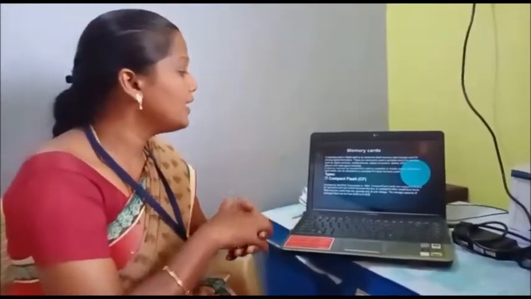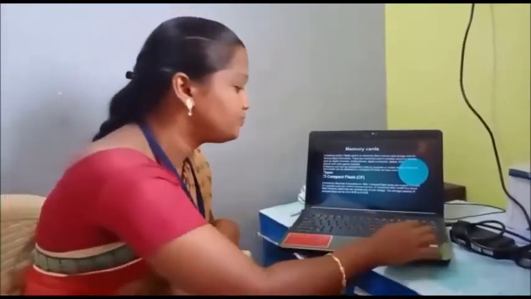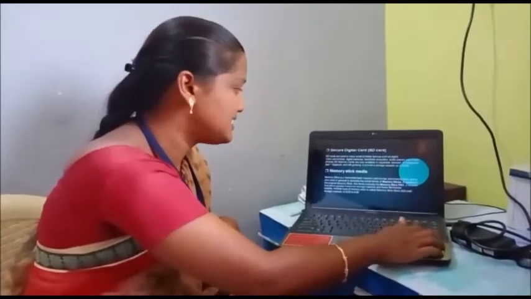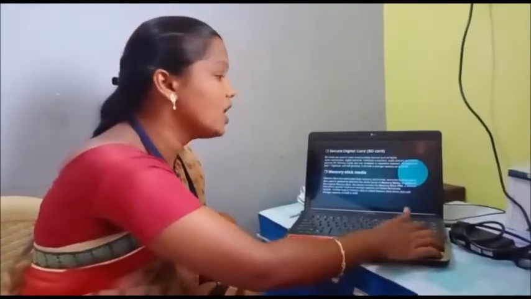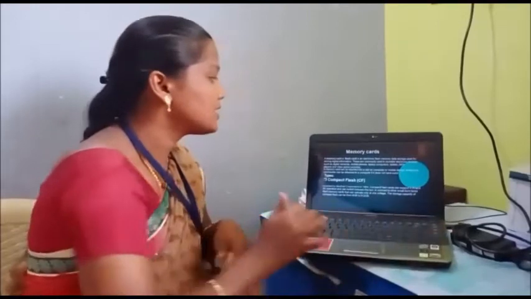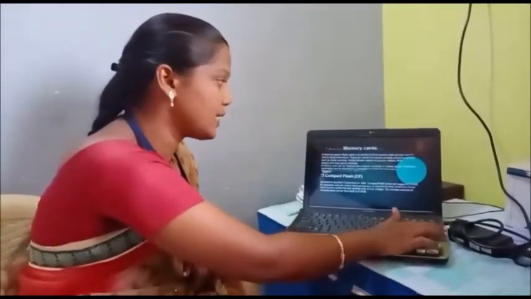Next, we are going to see the types of memory cards. First memory card types are CF, SD cards and memory stick media. CF is used to store from 8 GB up to 512 GB of data, so that is the storage capacity.